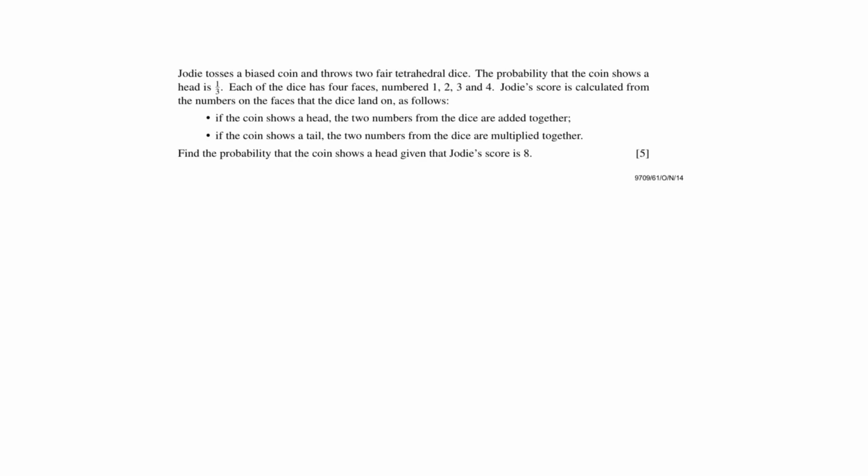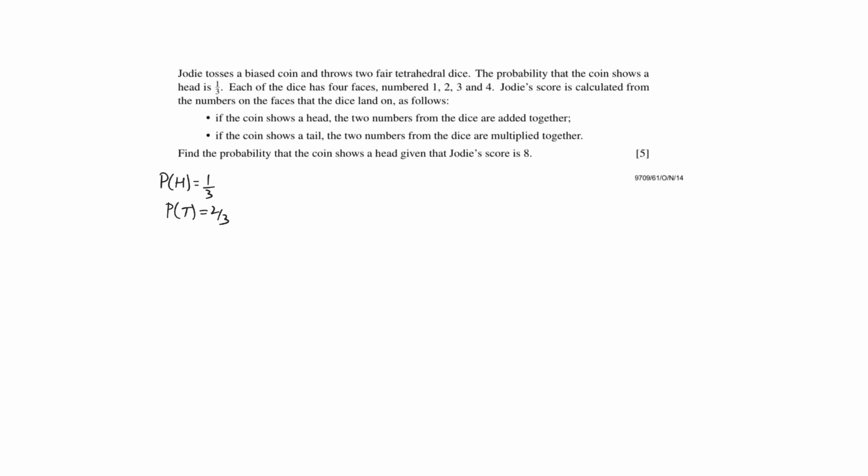Let's look at another example. Jody tosses a biased coin and throws two fair tetrahedral dice. The probability that the coin shows a head is 1 over 3. It's a biased coin. So if the probability of head is 1 over 3, then the probability of tail would be 2 over 3. Each of the dice has 4 faces, numbered 1, 2, 3, 4, since it's a tetrahedral die and it's a fair die, which means that the probability of 1, 2, 3, or 4 occurring is the same.